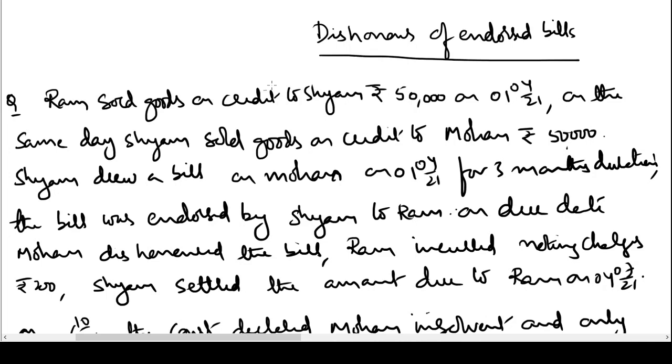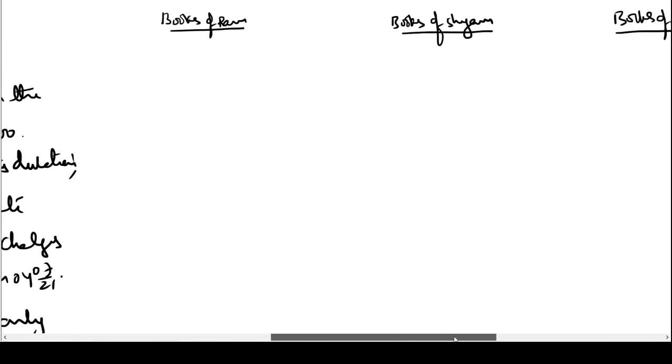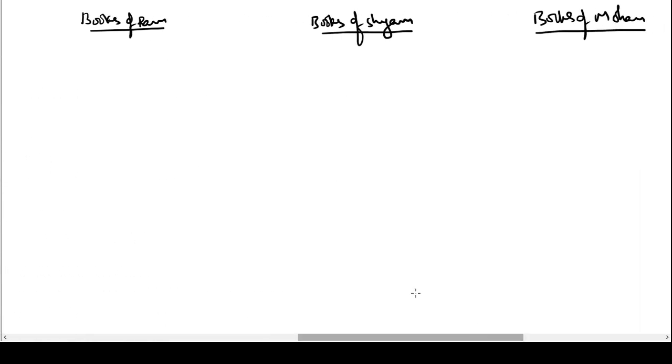So because of this transaction, Ram becomes creditor to Shyam, Shyam becomes creditor to Mohan, Mohan becomes debtor to Shyam, and Shyam has become a debtor to Ram. So the relationship of debtor and creditor is established between Ram, Shyam and Mohan.